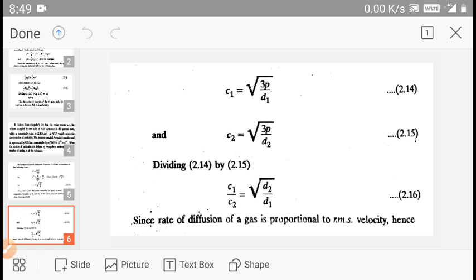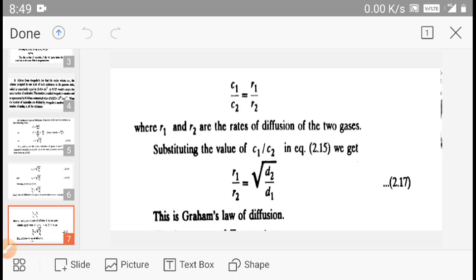Now dividing these two equations, C1 upon C2 is equal to the under root of D2 upon D1. Since the rate of diffusion of gases is proportional to the root mean square velocity, we can write C1 is equal to rate R1 and C2 is equal to the rate of diffusion R2 of the second gas.